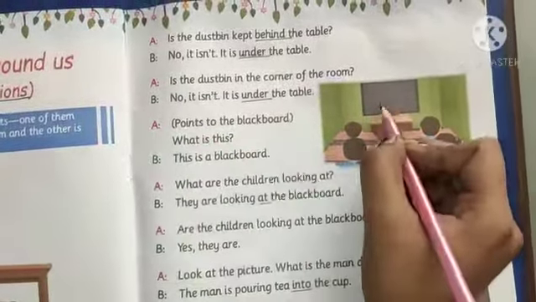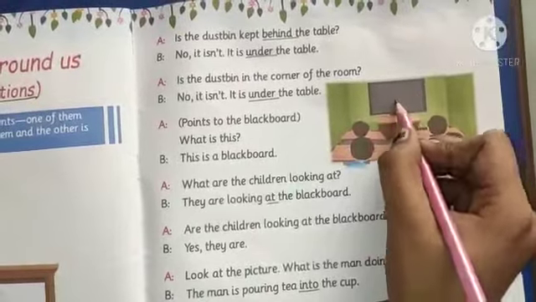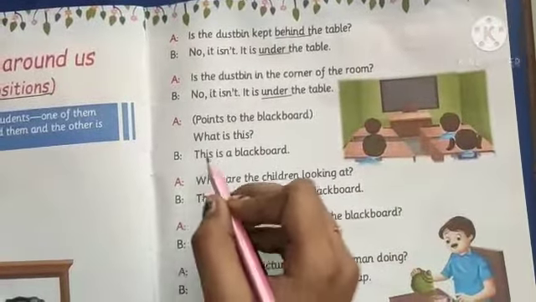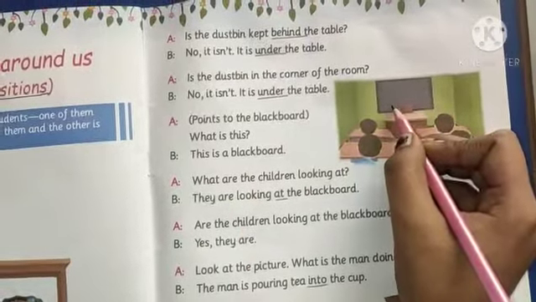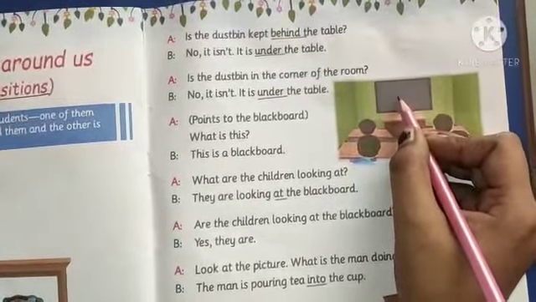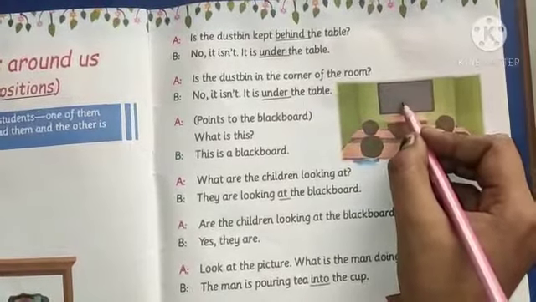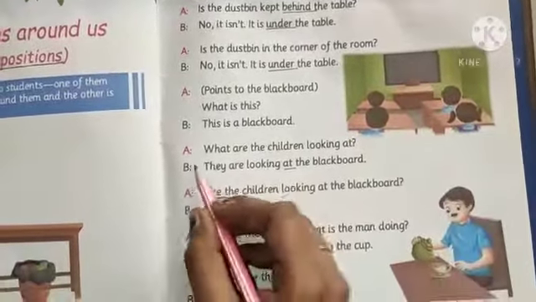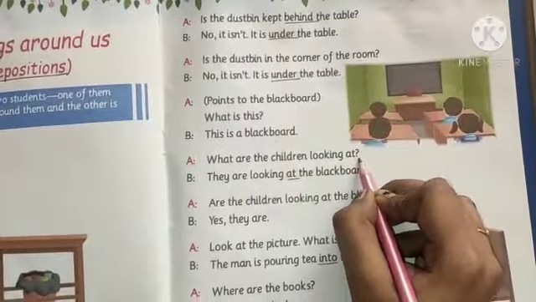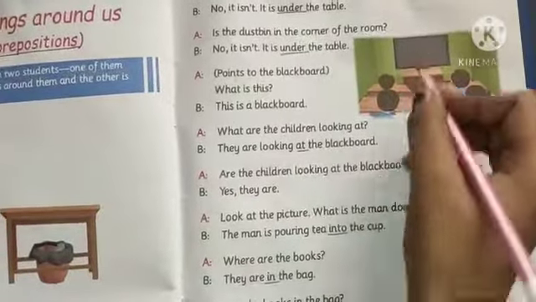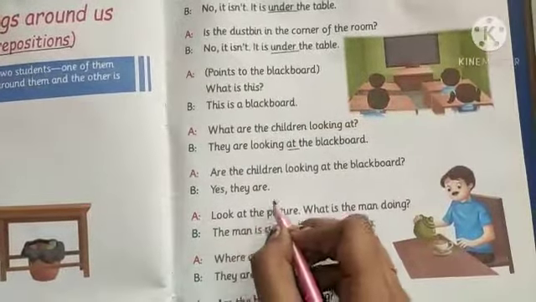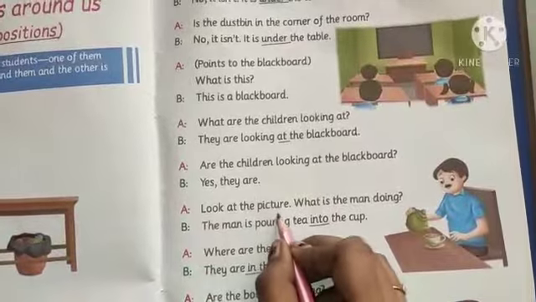A points to the blackboard. What is this? B replied, this is a blackboard. Do you know blackboard? Teacher used to write on blackboard, class students. You have seen it in classes. What are the students looking at? They are looking at the blackboard. Are the children looking at the blackboard? Yes, they are. Look at the picture.